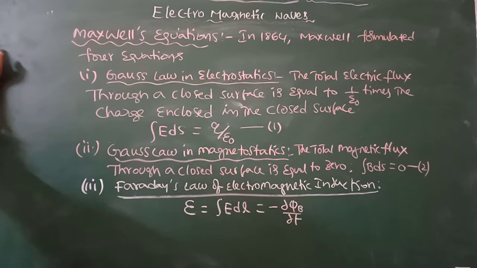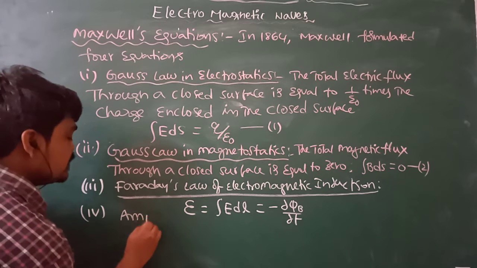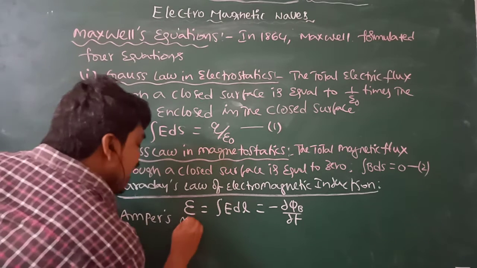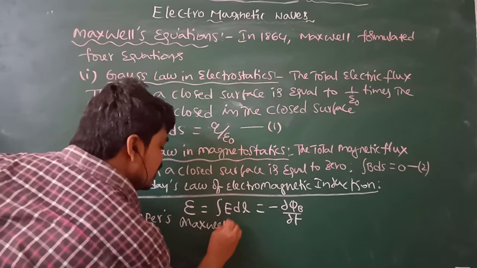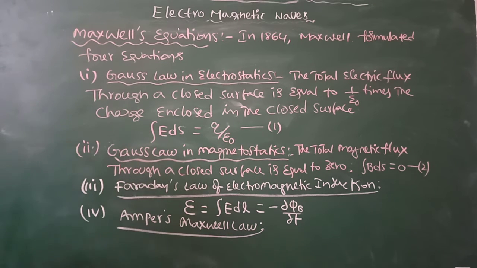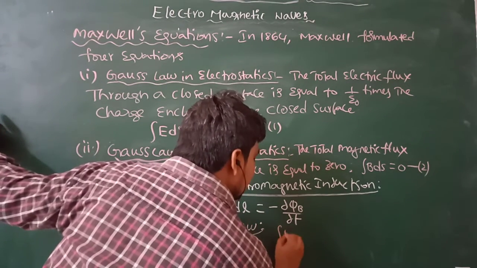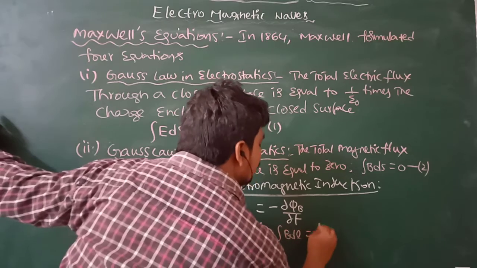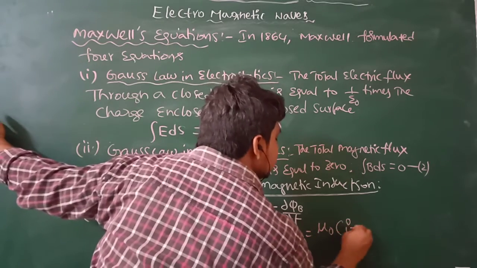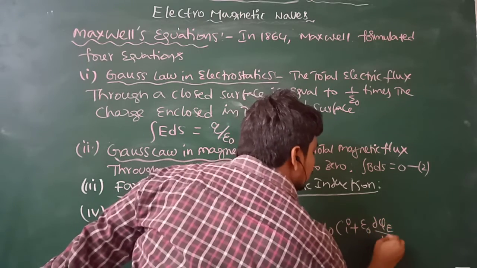And the fourth one is Ampere's Maxwell law. The mathematical expression of Ampere's Maxwell law is integral B dl is equal to mu naught of I plus epsilon naught dou phi E by dou t.